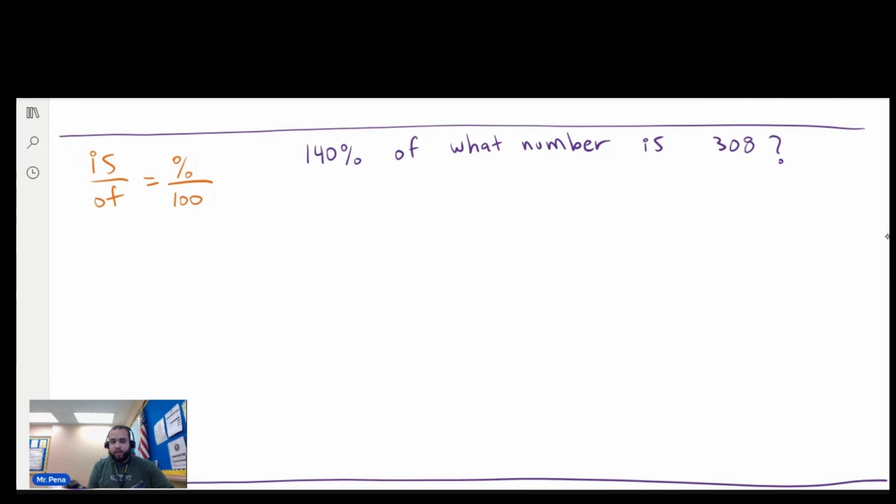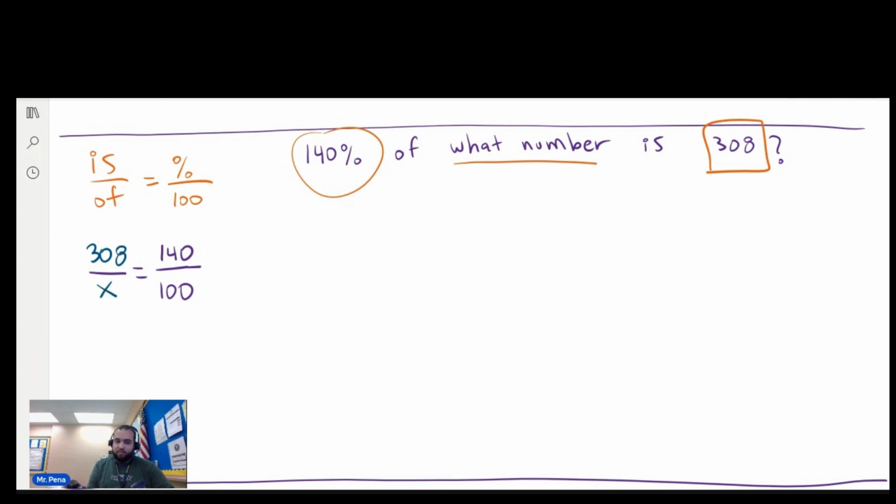So I'm going to go ahead and create the fractions anew. So we have 100 on the bottom, as always. We have 140%. So we're not going to write the percent symbol. We're just going to write the number. We also have what number is 308. So the 308 falls under the category of is. So it's going to go on the top left. And our missing number is going to go on the bottom of that. 308 over x.